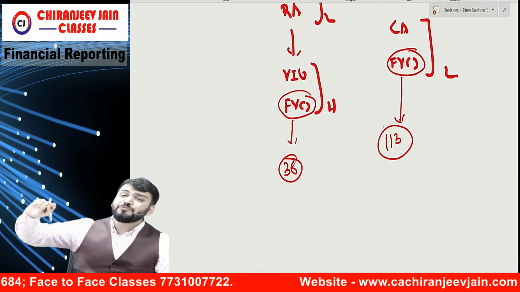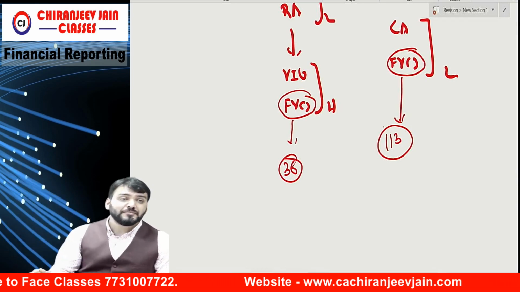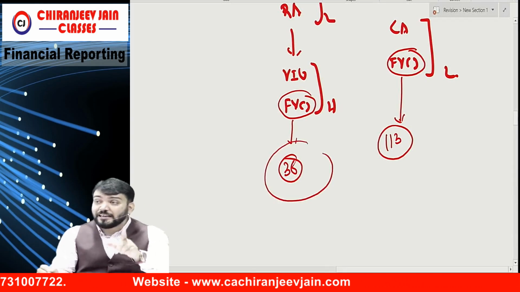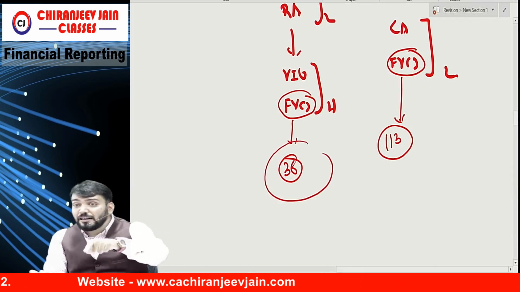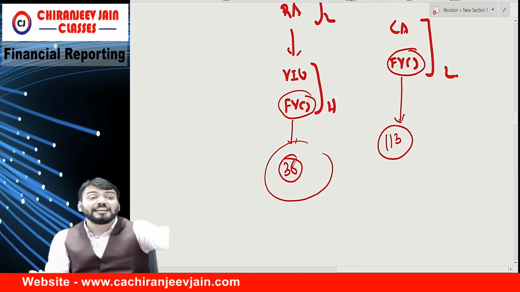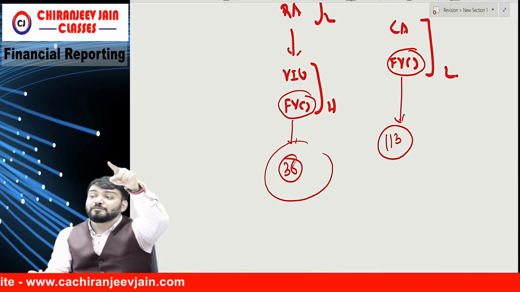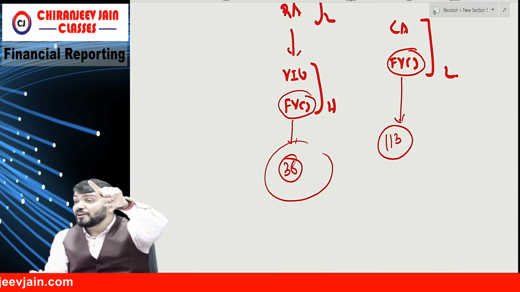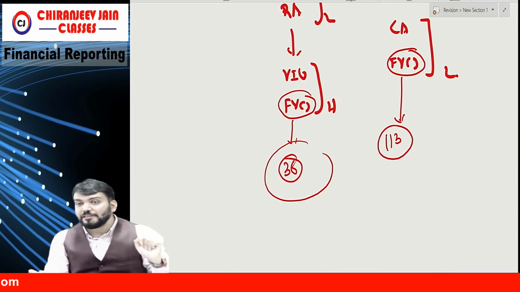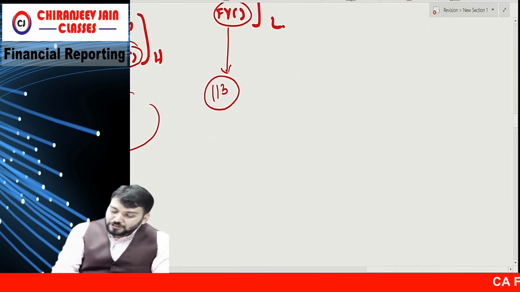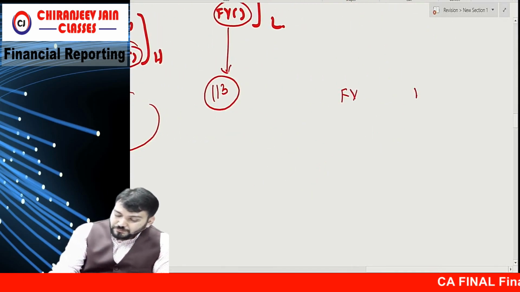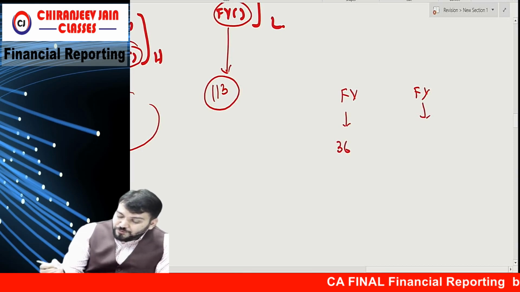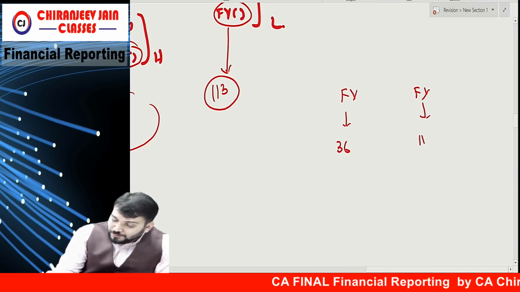What is the difference between fair value as per 113 and fair value as per Ind AS 36? Under Ind AS 36, fair value is measured as per the guidance given under Ind AS 36, not as per Ind AS 113. However, under the revaluation model, fair value is as per 113. Correct? Now, so there are two fair values: fair value as per Ind AS 36, fair value as per 113.